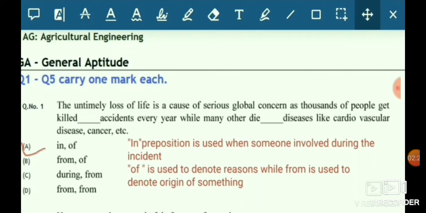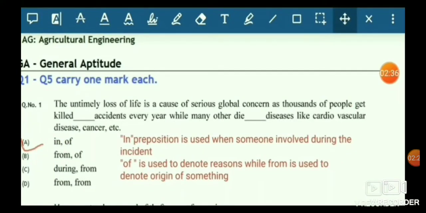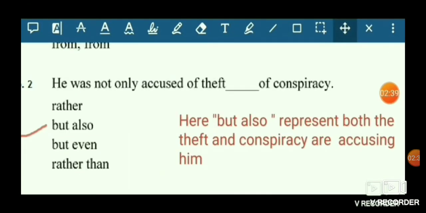And this is the second question. Here in the second question, he is not only accused of dash of conspiracy. The first option given is "rather", and rather stands for a negative sense, so we can't use it here. But "also" denotes the positive sense, meaning there are two things he is accused of, that is theft and conspiracy. So it is the most appropriate option.